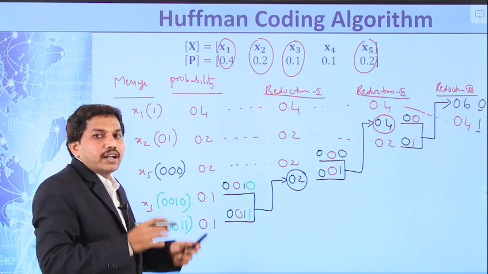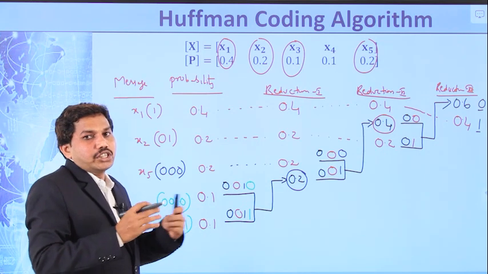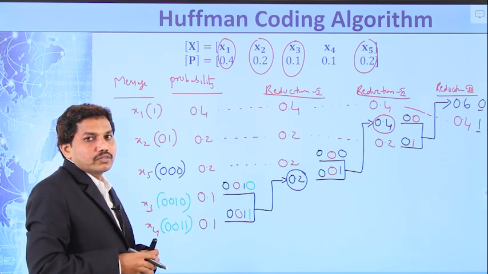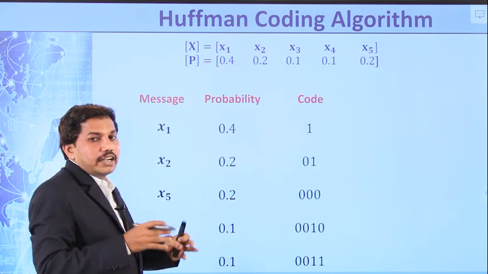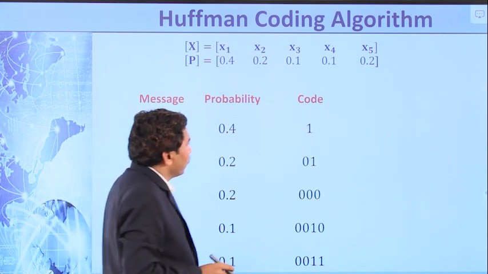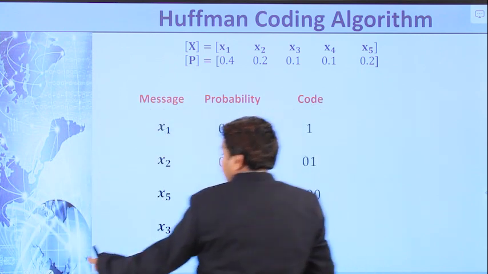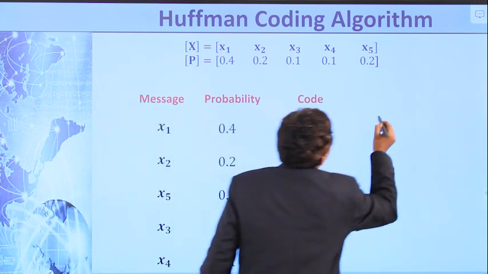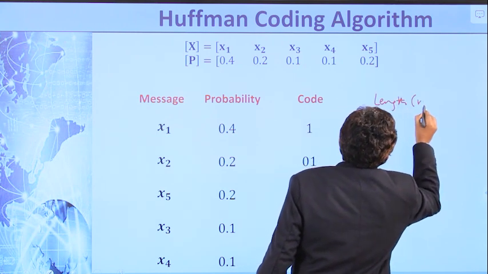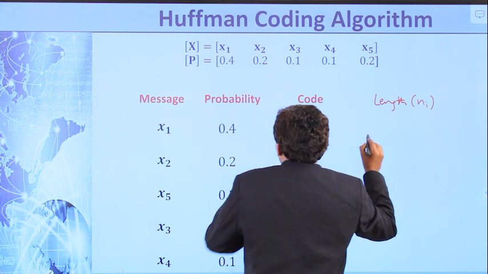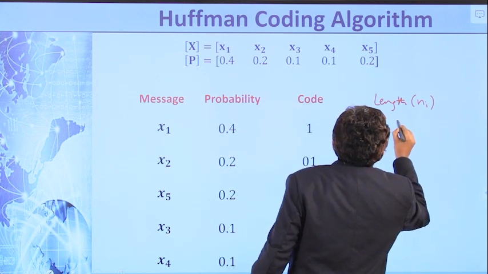Next one is write the length of each message, that is Ni. The length of this message is 1, that is 1 bit.